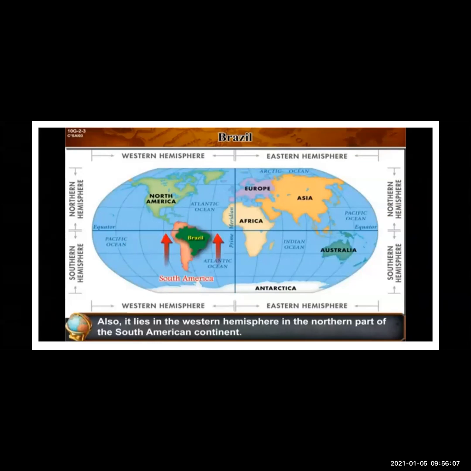Also, it lies in the Western Hemisphere in the northern part of the South American continent. Now you can see South American continent written in red ink. Over there, arrows are there. You can see there Brazil. It is in the Western Hemisphere in the northern part of the South American continent.